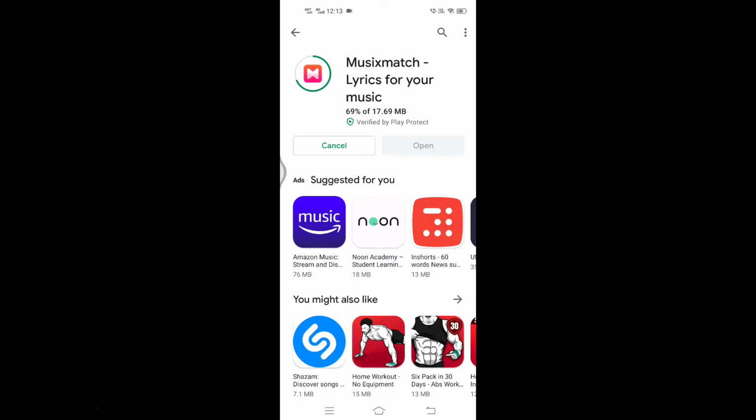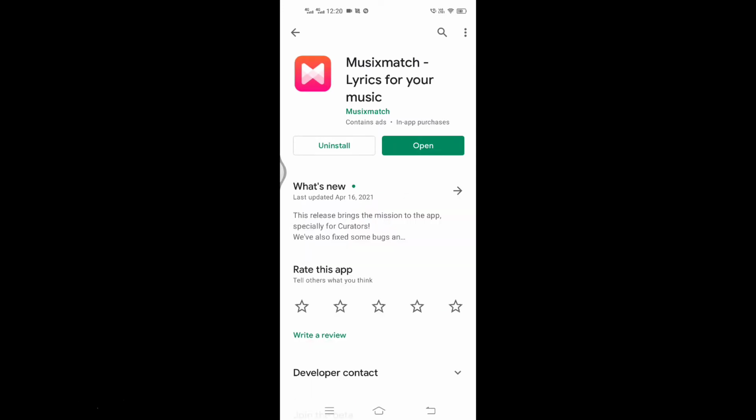It uses advanced AI technology to convert the song signal into small packets and match them with the songs in its database. Song details in different languages are stored in its library. Click on Open and then tap. Here, in a few seconds you can find the song.